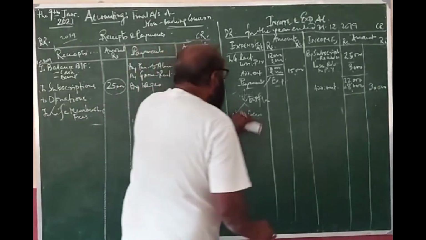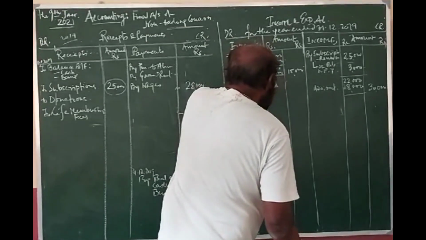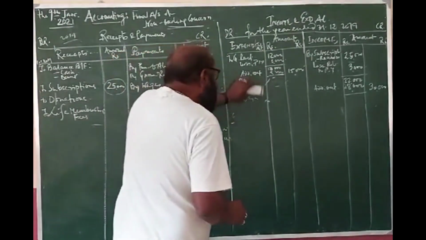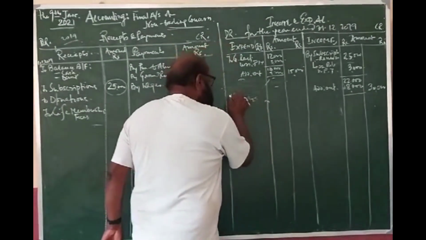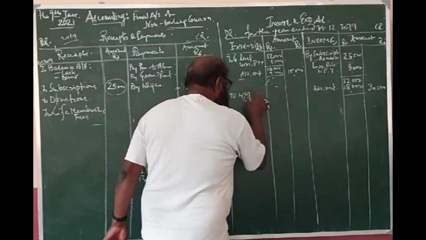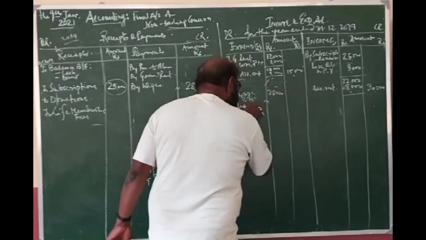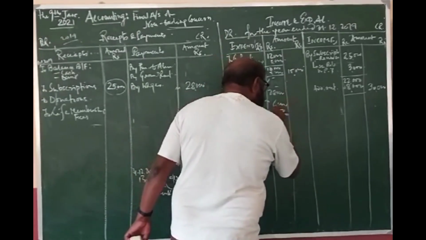This is revenue in nature, so it is an outflow of 28,000. But out of that, you have given some advance to your watchman. So wages to watchman 28,000, less advance 6,000, so it is 22,000.